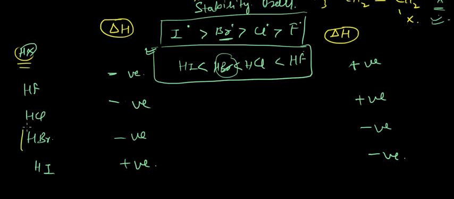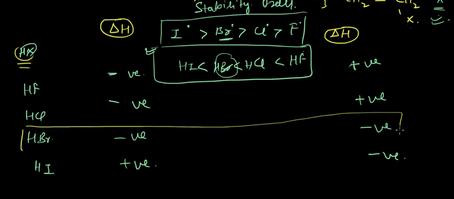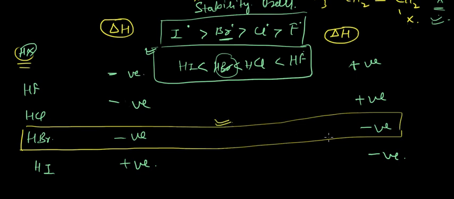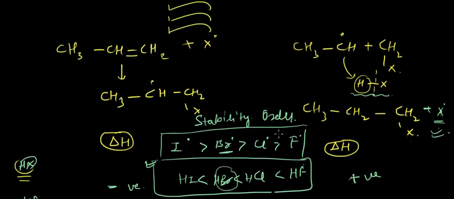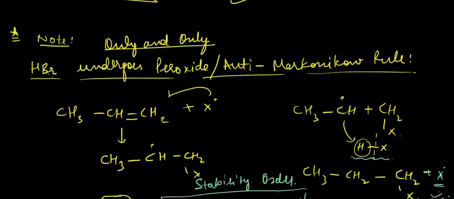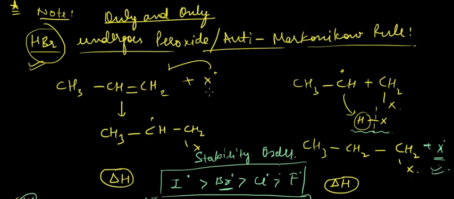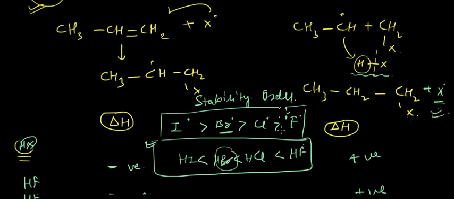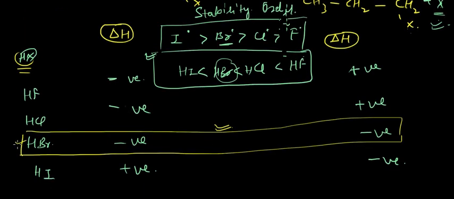Hence we can see that for both the steps delta H is negative only for HBr. Hence this reaction only takes place with HBr. So for the anti-Markovnikov rule, or the peroxide reaction, only HBr undergoes the mechanism. Okay, so this is the reason behind it.